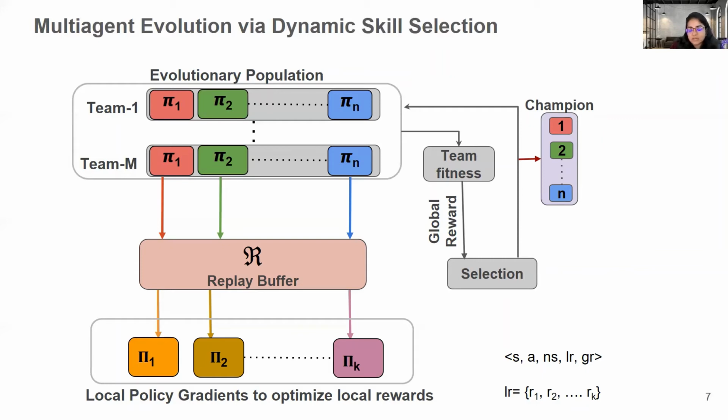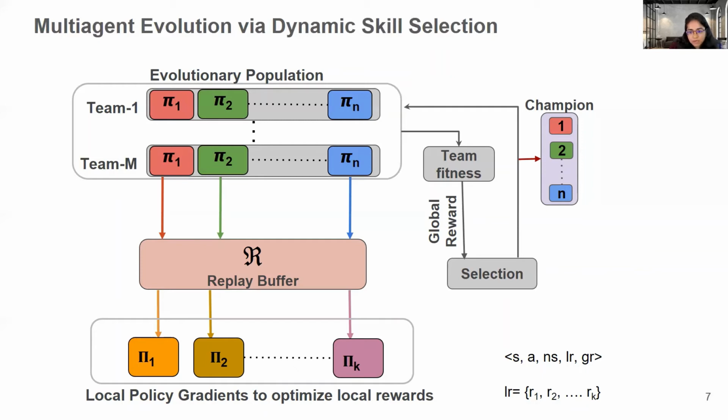So both these learnings are happening parallelly. Simultaneously, these local policies are being learned from the experiences in the shared replay buffer, and the EA rollouts collect the samples and store them in the replay buffer. Both global level optimization and local reward optimization happen in parallel.